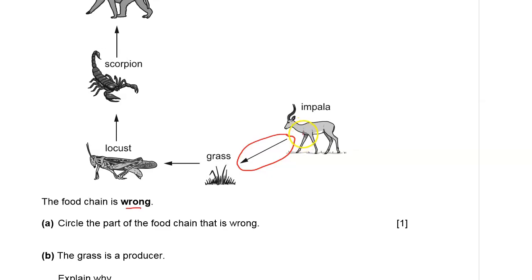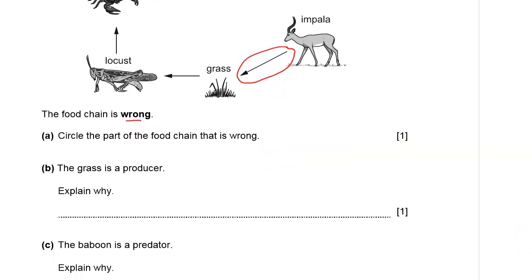Grass does not feed on impala. Impala feeds on grass. Part B, we are told that the grass is a producer. Explain what it means. Now, a producer is that organism that makes its own food and does not depend on others for food. So grass makes its own food. That's why it is referred to as a producer.